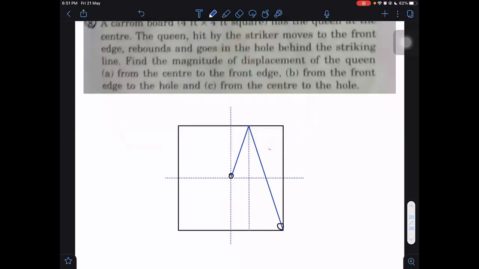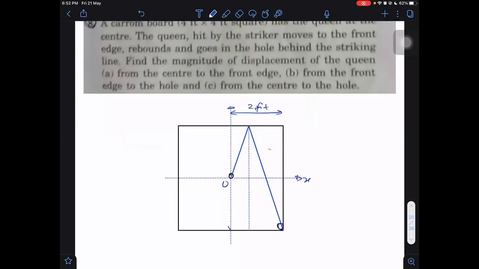Notice this total length will be 2 feet. This is the origin, let us say, and where will be the hole?